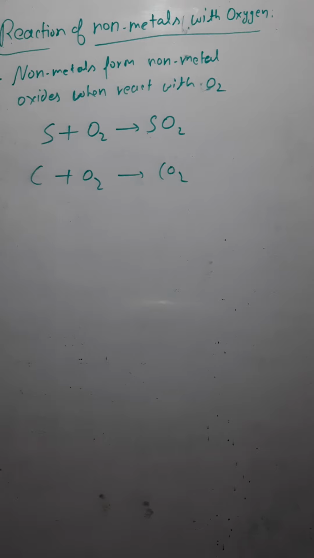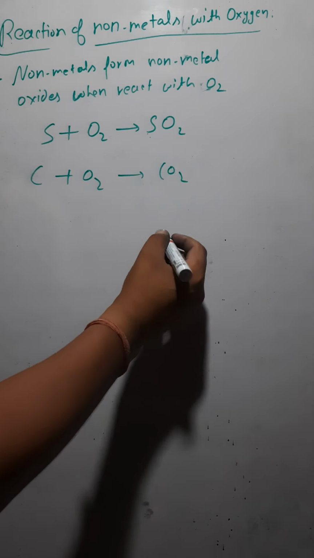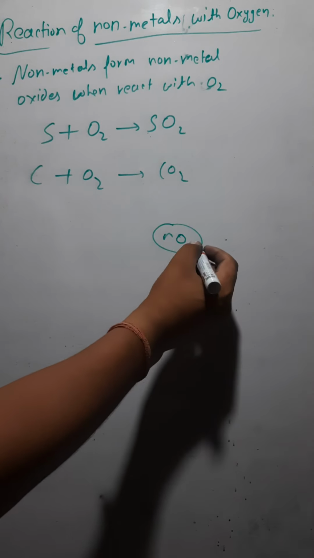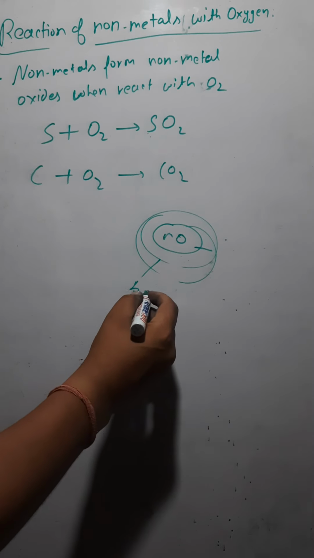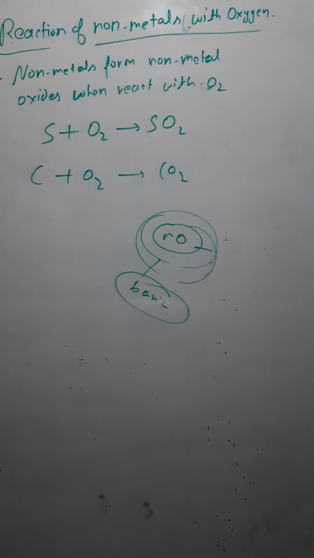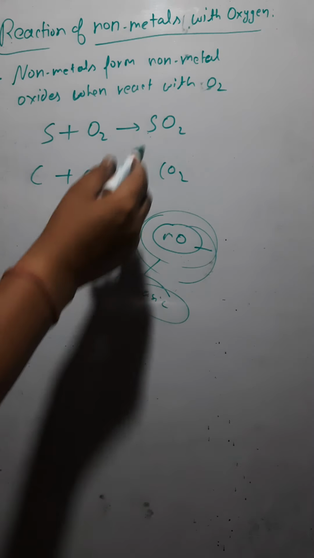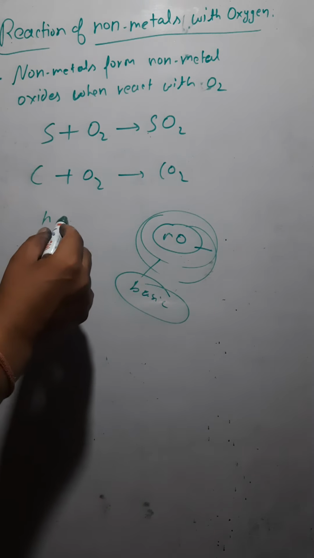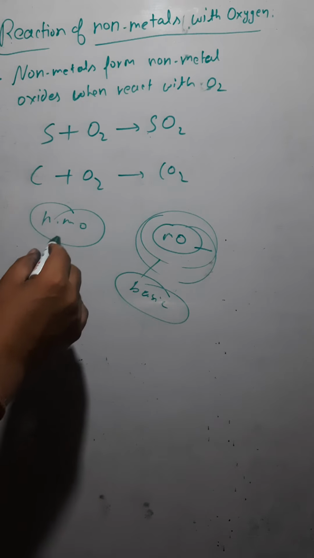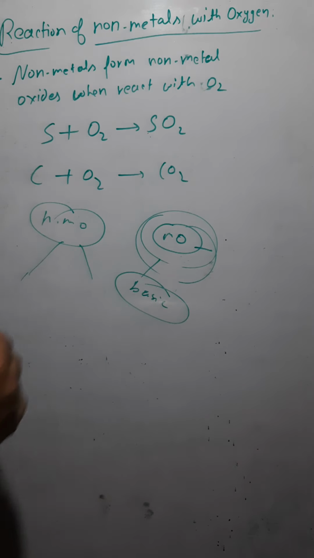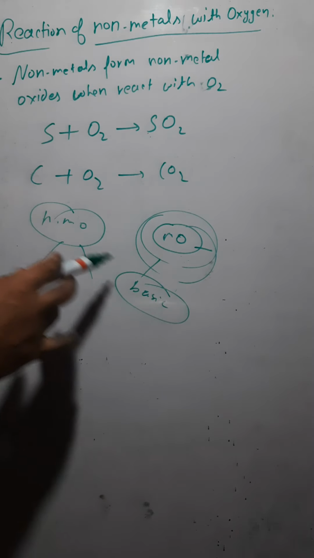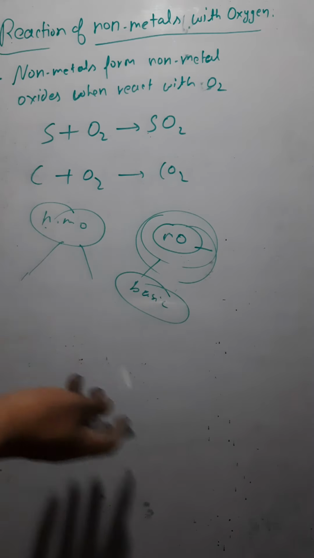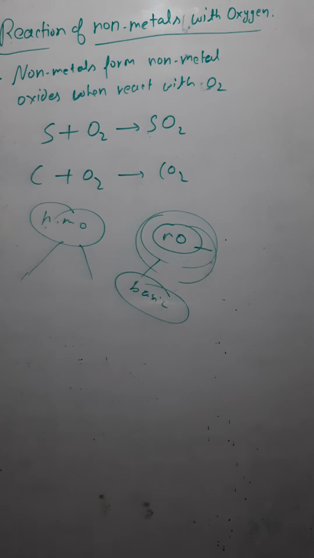Now we would check, as we did in the case of metal oxides, whether they are acidic or basic. We have concluded that metal oxides are basic in nature. Now what about non-metal oxides? Are they acidic or basic in nature? Just note it down before that.